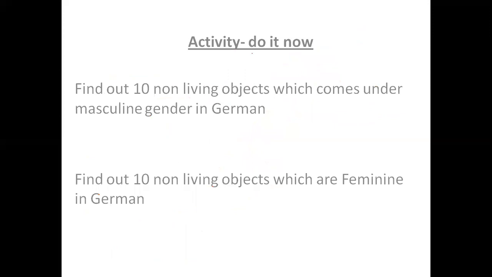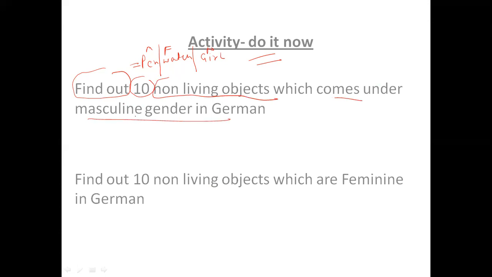Right? Now what you need to do, you have to find out 10 words. I have given you a word pen, which is masculine. I have given you a word watch, which is feminine. I have given you a word girl, which is neutral. Right? What you need to do now, you have to find out 10 non-living objects which come under masculine in German.